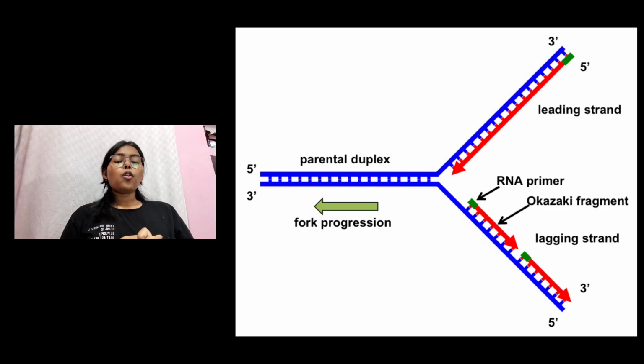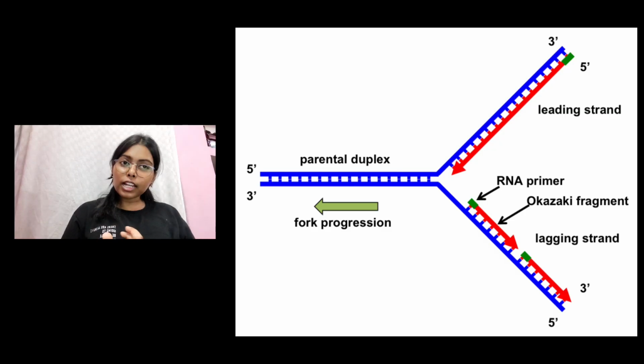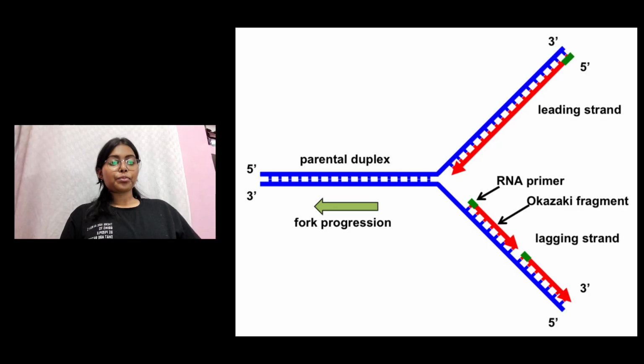Now the lagging strand is synthesized discontinuously in small fragments, which are called Okazaki fragments. As the fork opens further, new primers must be added for each segment. Now these Okazaki fragments are glued together with the help of DNA ligase. So here comes the role of DNA ligase, which was the gluing enzyme.